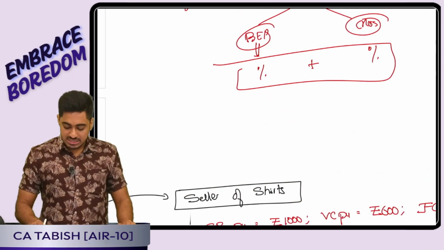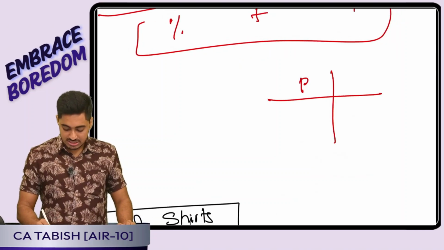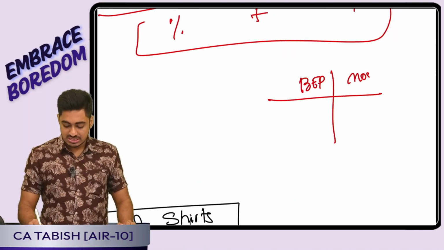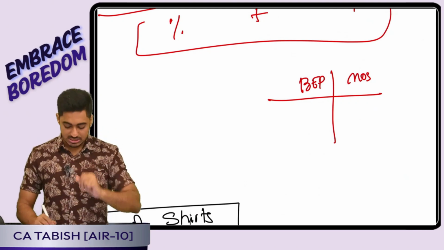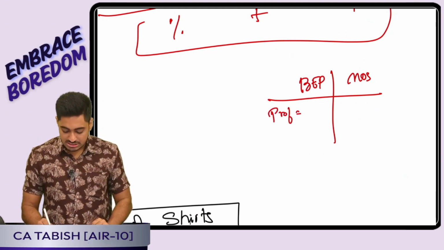Then one more observation we told. What was the observation? BEP is there, MOS is there. Tell me, in BEP, will I be earning even 1 rupee profit? No, sir. At BEP, my profit or loss is equal to 0.